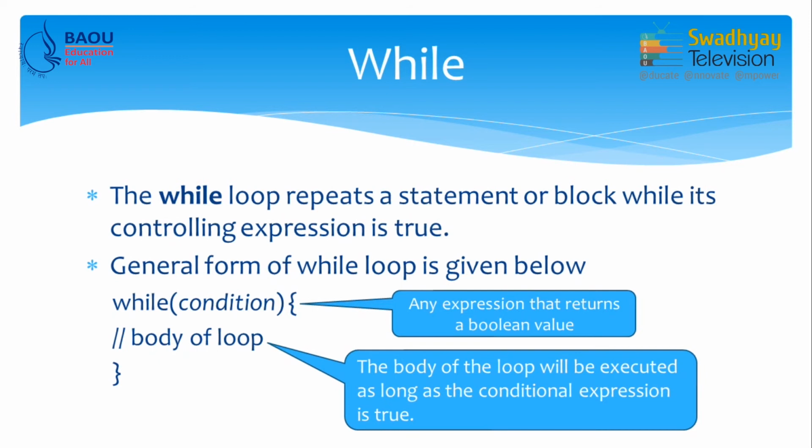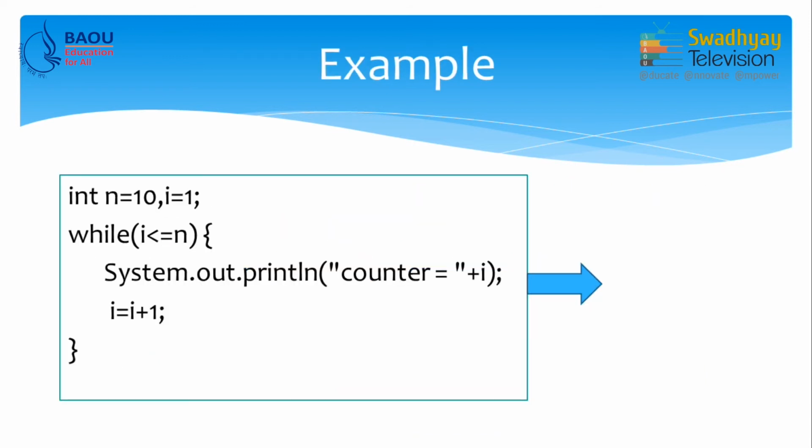Now, we take one example of how this loop works, so you will better understand it. Suppose I want to print counter values from 1 to 10, I can use this while loop. My starting value is 1 and end value is 10.